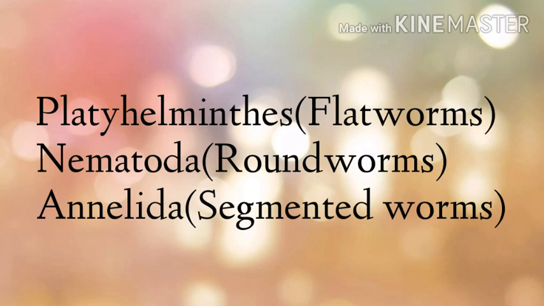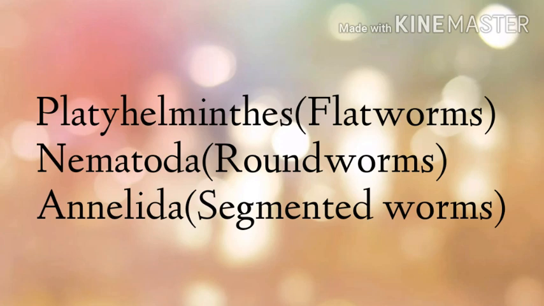Platyhelminthes or flatworms mostly live as parasites inside the body of animals and human beings. They have a flat or ribbon-like body, that is why they are called as flatworms. Examples of flatworms are tapeworm, liver fluke, and planaria. Flatworms have structures called as hooks and suckers on their head around the mouth, which help them to attach onto the host organism.